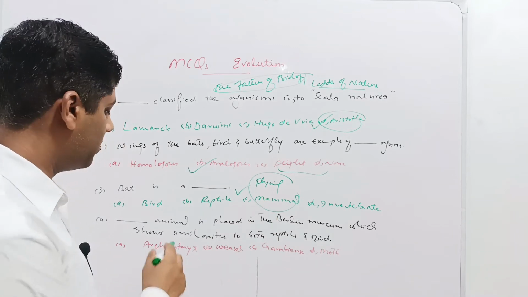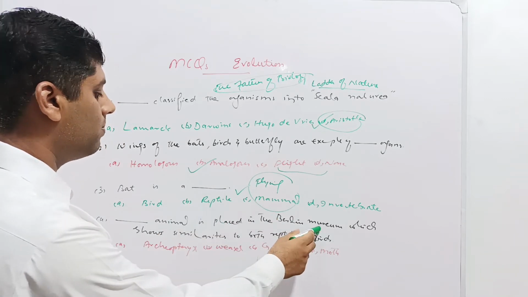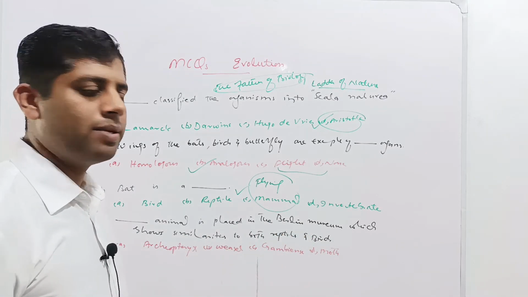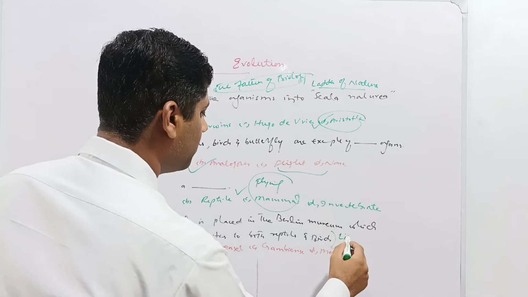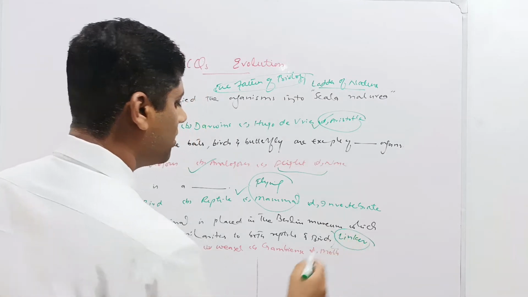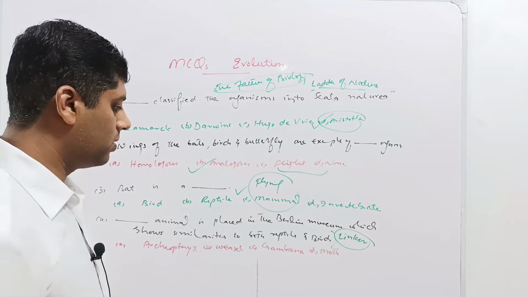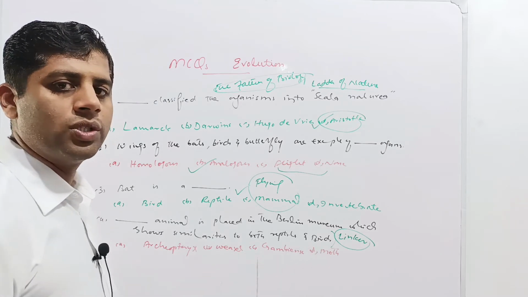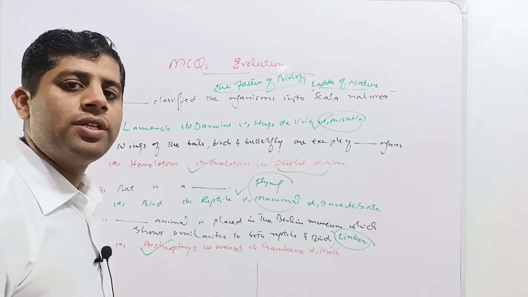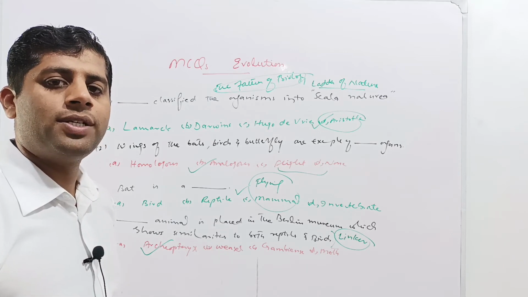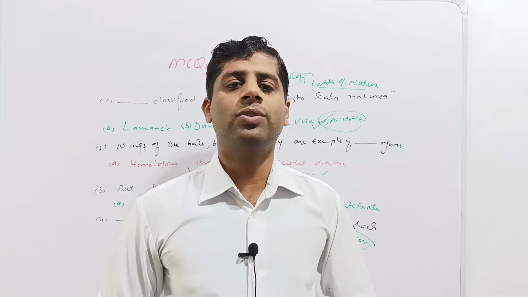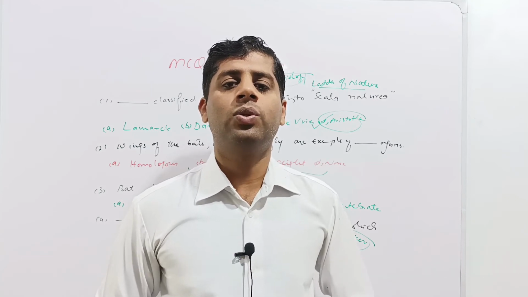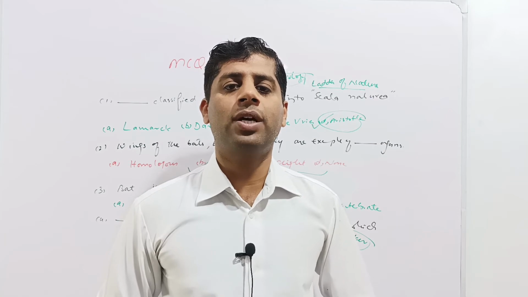Next question is, dash animal is placed in the Berlin Museum which shows similarities to both reptiles and birds. This animal is also called as linker animal because it has the evolutionary features from the reptiles to the birds. Given options are Archaeopteryx, weasel, Gambians or moth. So the Archaeopteryx is the animal presenting features of both reptiles as well as the birds, and therefore the scientists thought that the Archaeopteryx was the animal evolved from the reptiles and the birds evolved from such Archaeopteryx. So this served as linker animal between the reptiles and birds.